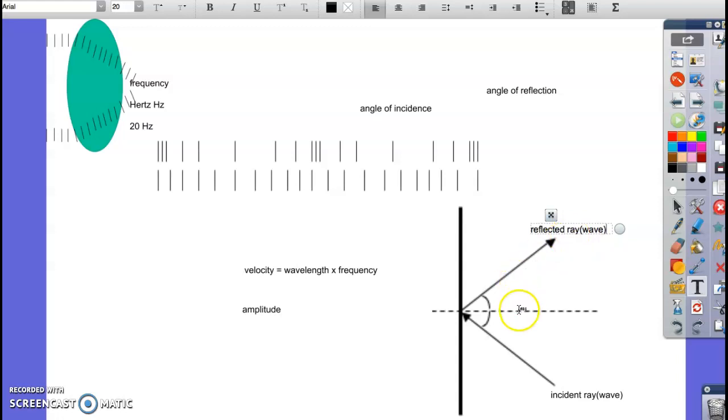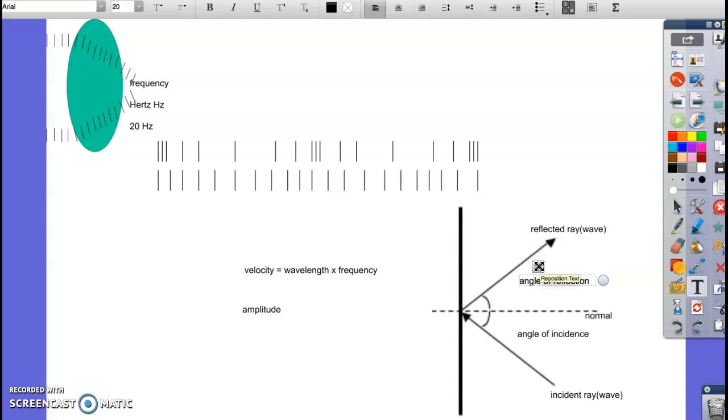Okay, now if we were to draw a perpendicular line to the surface, this is just an imaginary perpendicular line down here, this would be called the normal, just for the record. If something is normal to something in, I believe it's geometry, it means it's perpendicular to. So this normal line is perpendicular to the surface here. If we drew a line there, this angle here on this side would be called, surprise, surprise, the angle of incidence. And the angle between the normal and the reflected ray on the other side, guess what? It's going to be called the angle of reflection.